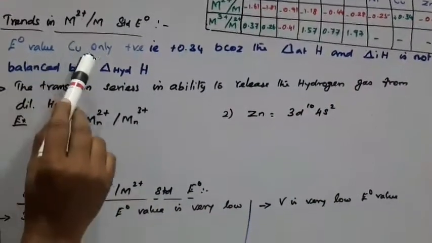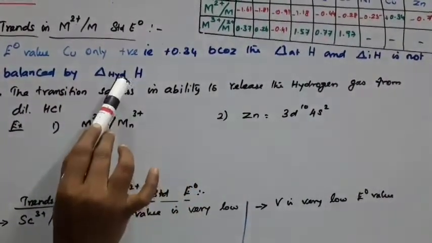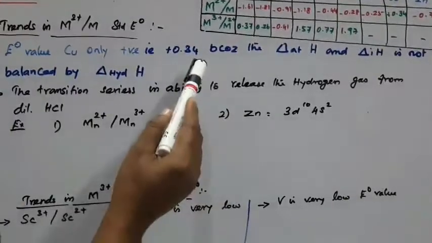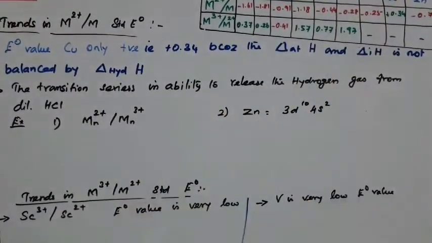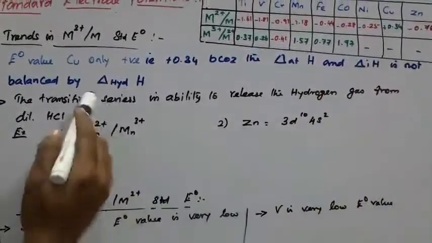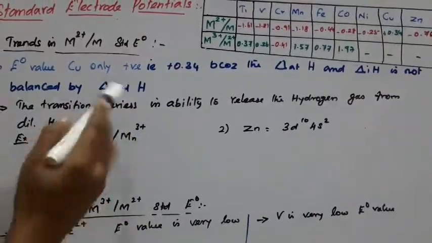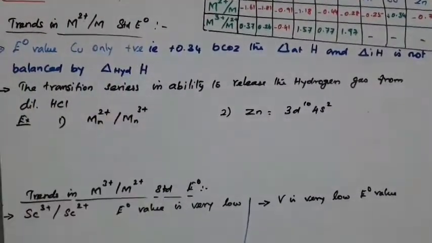The E0 value of copper is positive because the hydration enthalpy is not balanced by the atomization enthalpy and the ionization enthalpy. These two enthalpies are greater compared to the hydration enthalpy, which is lower. Keep it in your mind and write the key points.